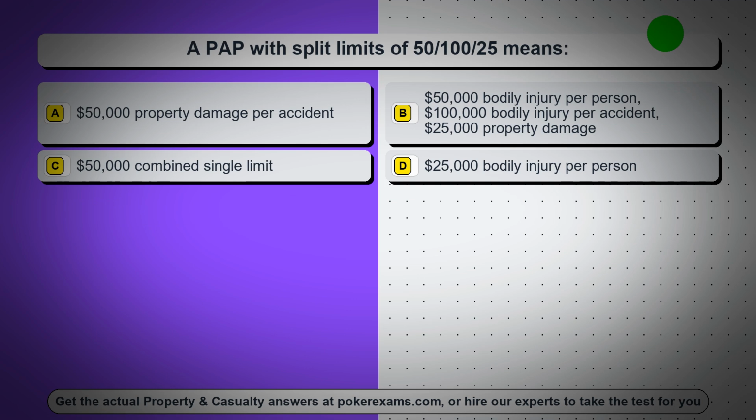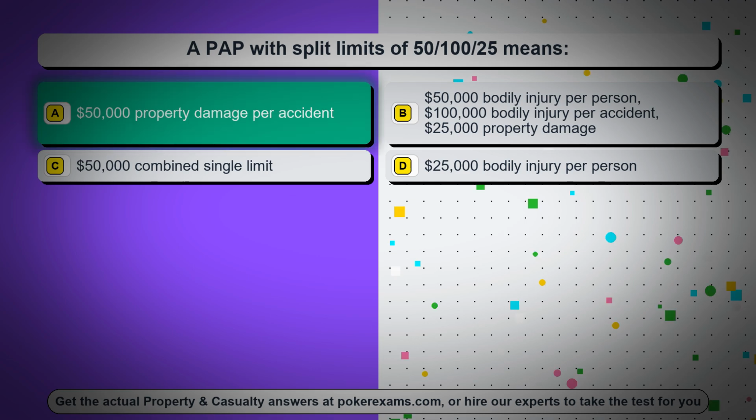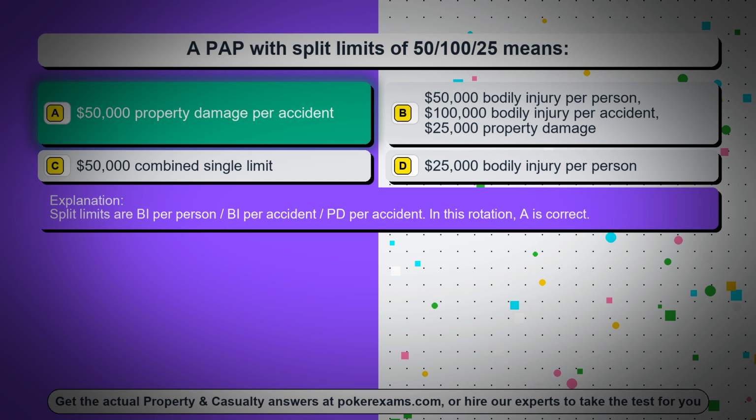Question 3. A PAP with split limits of 50/100/25 means: Option A, $50,000 property damage per accident. Option B, $50,000 bodily injury per person, $100,000 bodily injury per accident, $25,000 property damage. Option C, $50,000 combined single limit. Option D, $25,000 bodily injury per person. The correct answer is option A, $50,000 property damage per accident. Split limits are by per person/by per accident/PD per accident. In this rotation, A is correct.